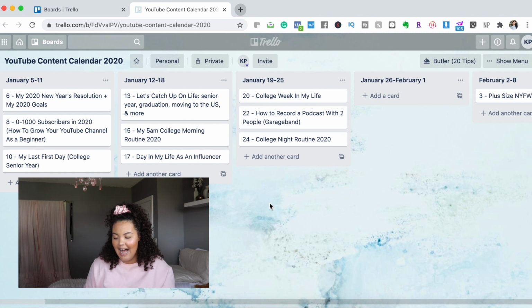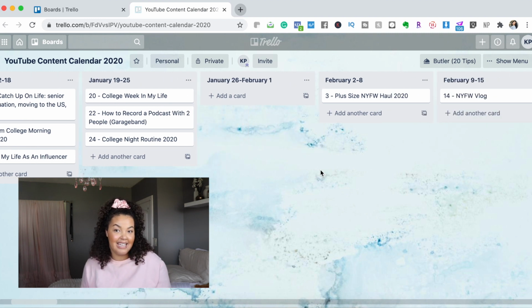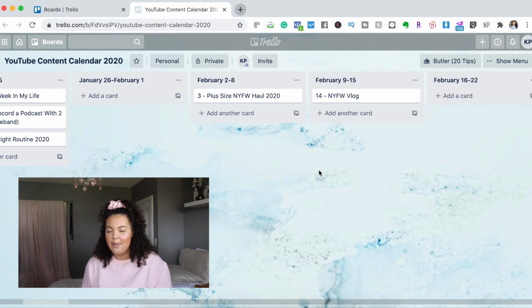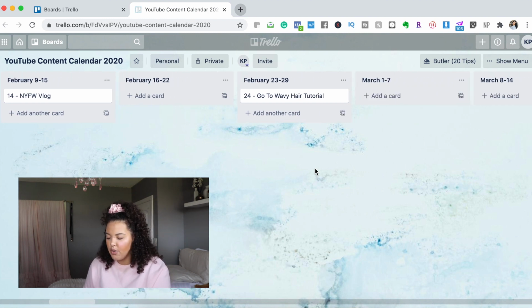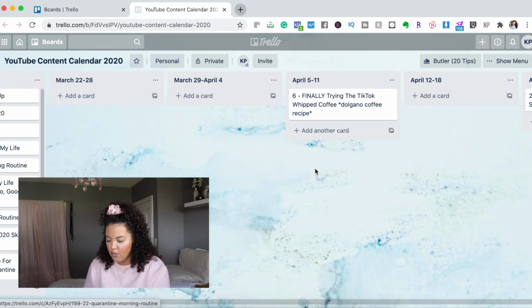Now this might be a little bit annoying to some of you. However, week by week works really well for me because I was putting out content twice a week and I was like, you know what, it's just too many cards in one little list to be able to understand what the heck is going on there. So instead, I broke it out week by week, and it's been working really, really well.